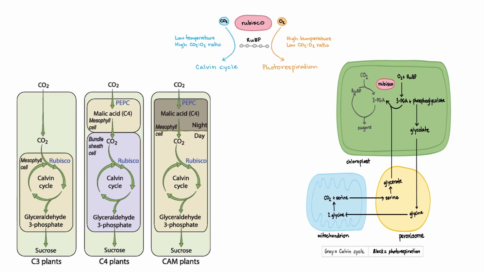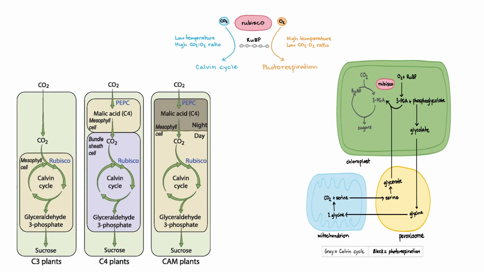First, we can do a quick rewind of C3, C2, C4 and CAM pathways. After that, we can discuss the questions. The dark reaction of photosynthesis is known as the Calvin cycle or C3 cycle, and this occurs in the stroma of the chloroplast. This chloroplast is present in mesophyll cells of C3 plants. In C3 plants, RuBisCO fixes carbon dioxide at low temperature and high carbon dioxide to oxygen ratio, which leads to the Calvin cycle and produces glucose.